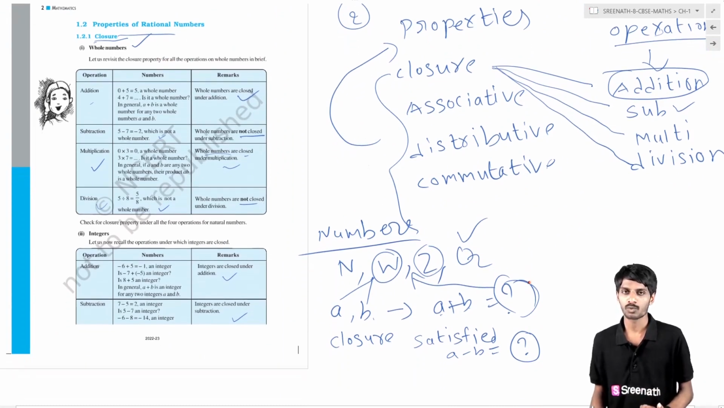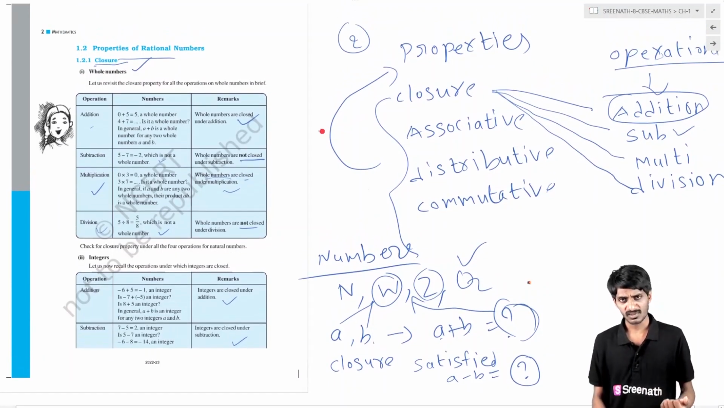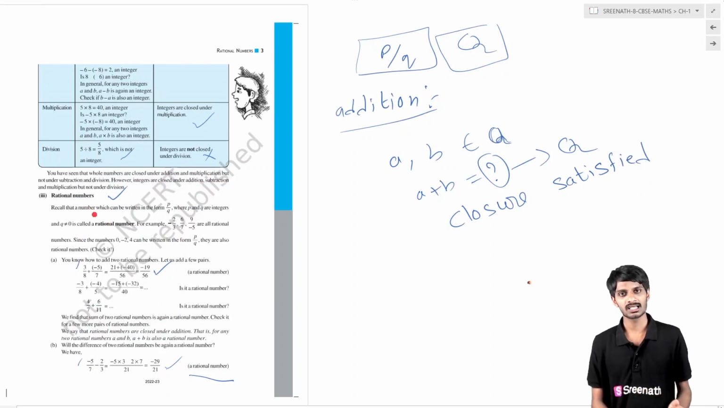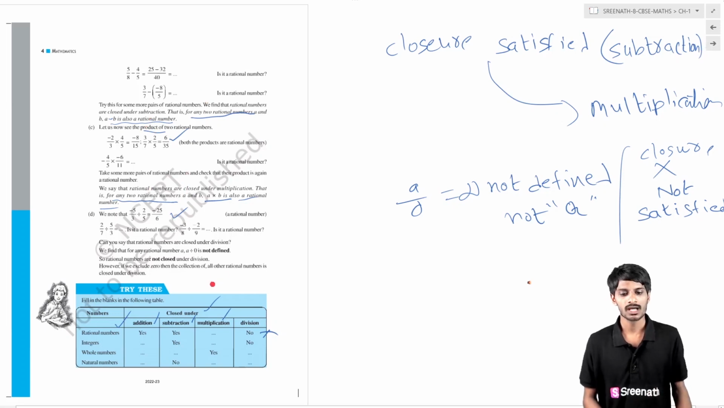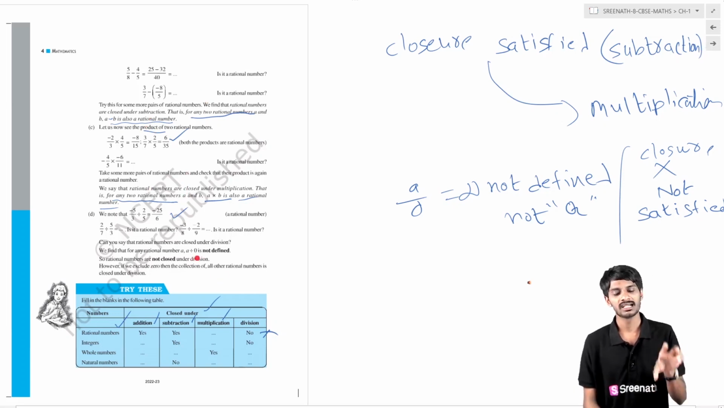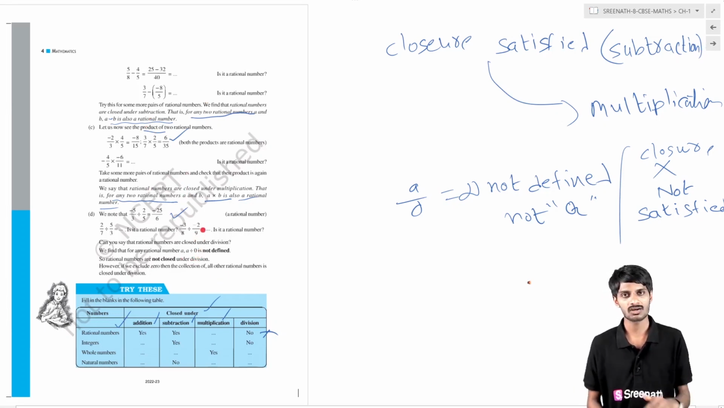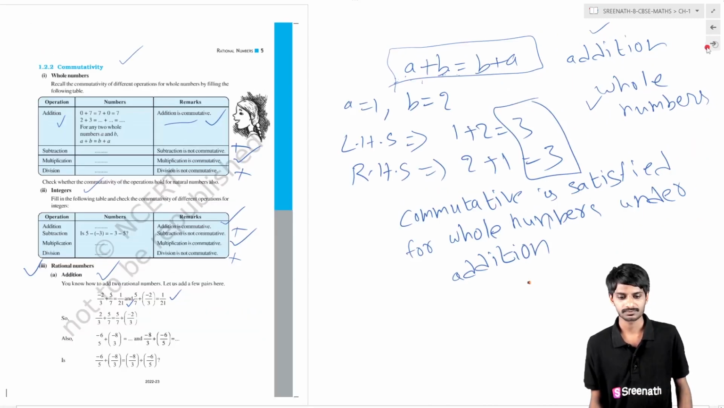Basically we have studied the properties of rational numbers. The first property is the closure property. We have studied rational numbers under closure property: in the case of addition it is true, it is satisfied. In the case of subtraction it is true, satisfied. In the case of multiplication also it is true, satisfied, but in the case of division closure is not satisfied.